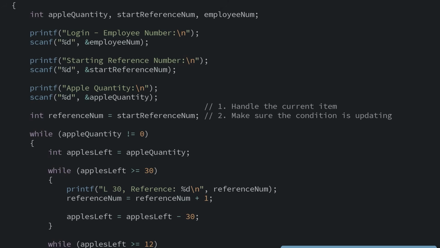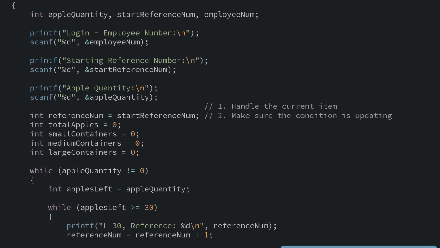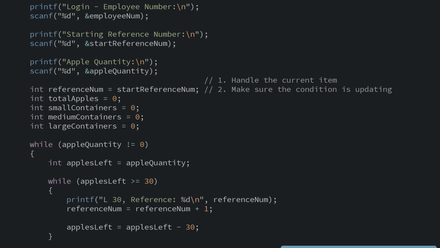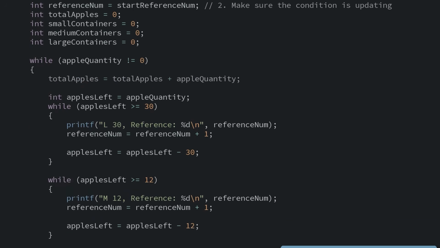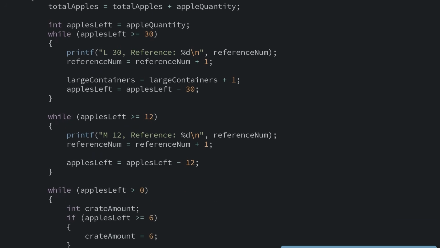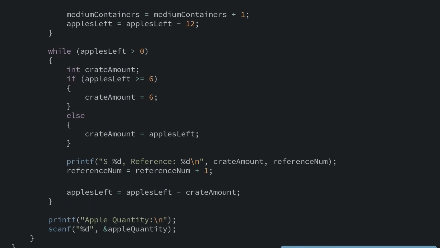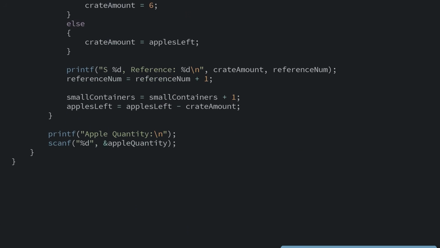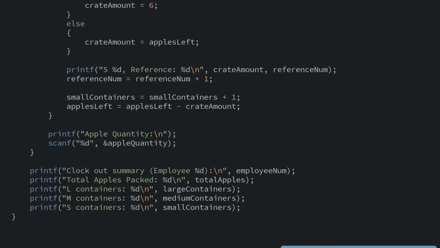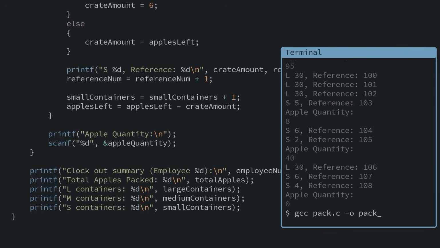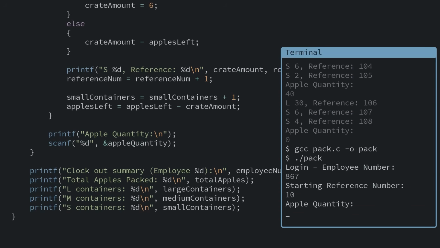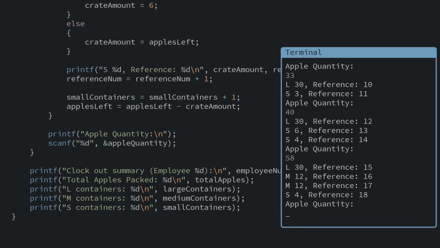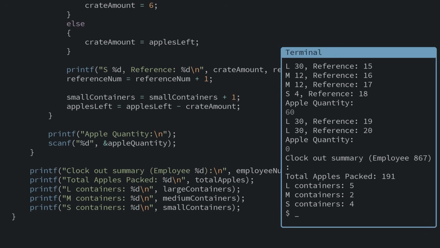Now we just need to add our stats. We'll add variables to track the total number of apples and each container type. Then we'll add to the total apples whenever we start processing a new order at the top of our loop. And we'll tally up every iteration of our while loops for each container. And finally, print out a summary record at the end. Now when we run our program, it has all the features we want. The employee can keep processing orders, and when they're done for the day, they'll enter in 0. Then their stats are logged for the record.